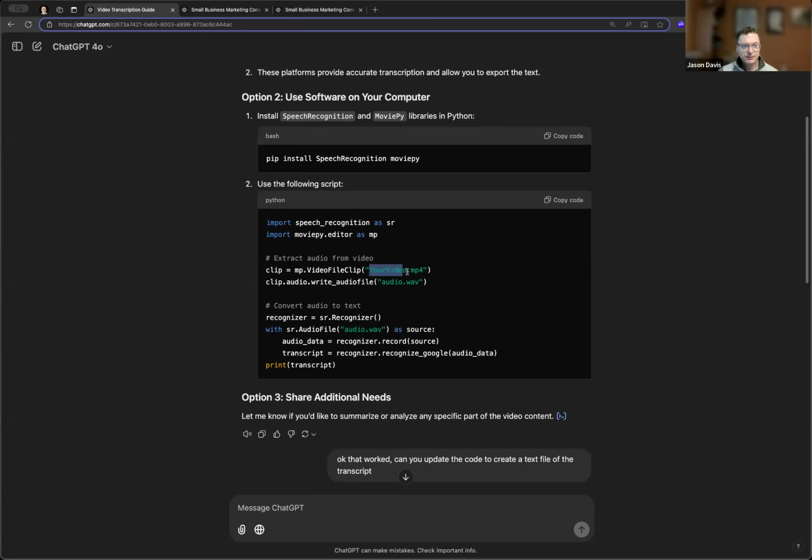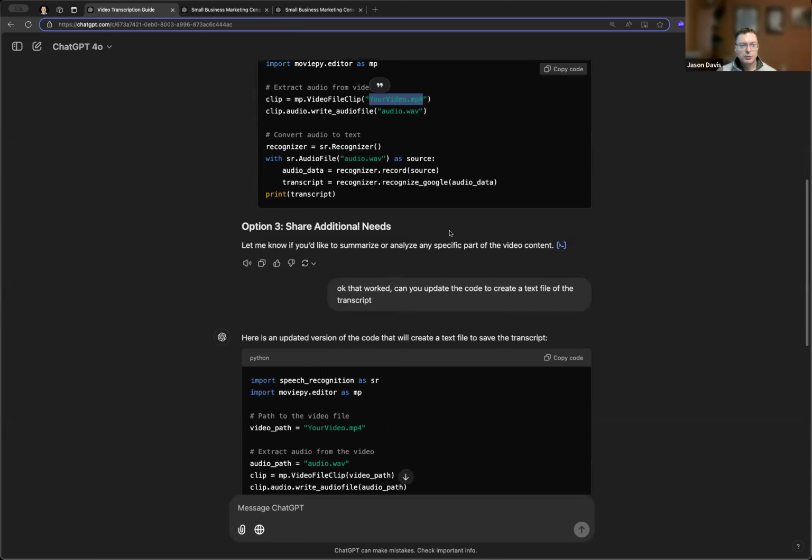I just had to update the file name to the actual file that I was using. But other than that, no code changes or anything like that here. So this is exactly as it printed out, and it worked. I just changed that file name. It worked. It printed just as it should, it printed the transcript of the audio in Visual Studio.